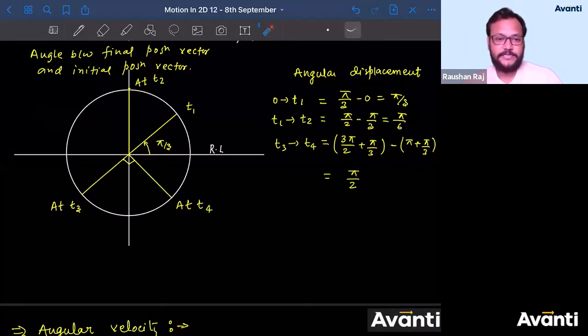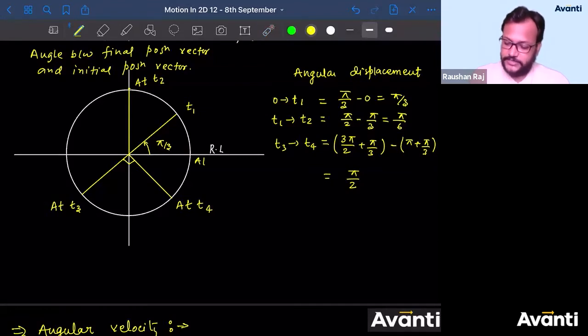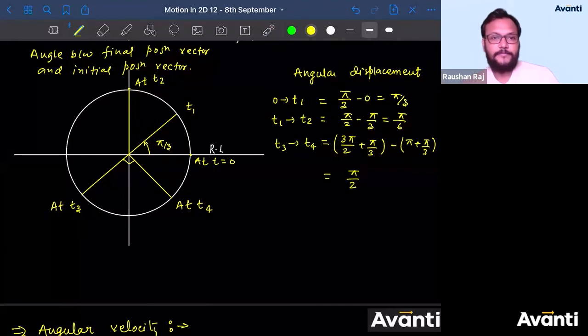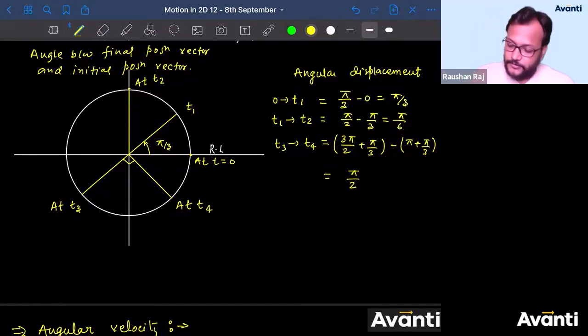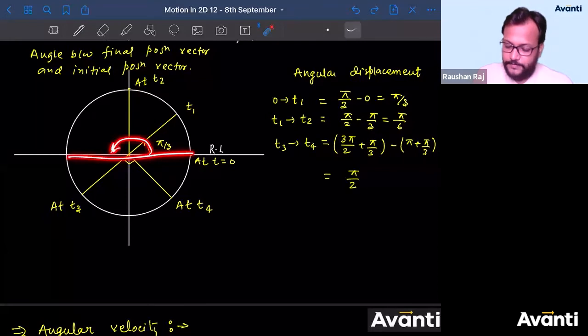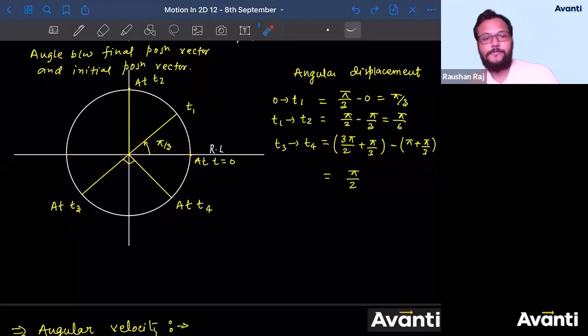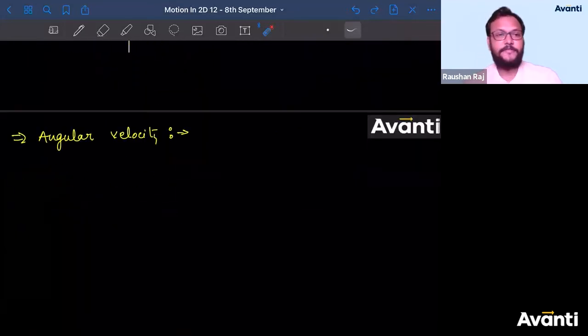No, Pranav, that is completely wrong. Time t is equal to 0, that was the condition. It is not mentioned, but it was considered this way. At t is equal to 0, the particle is here. From 0 to T3, tell me, guys. So this is pi. This is pi plus pi by 3. So 4 pi by 3 minus 0. It's 4 pi by 3. So the answer is 4 pi by 3. All right? Very good. Yeah, so now let us discuss angular velocity.